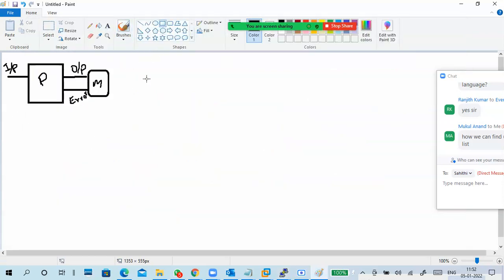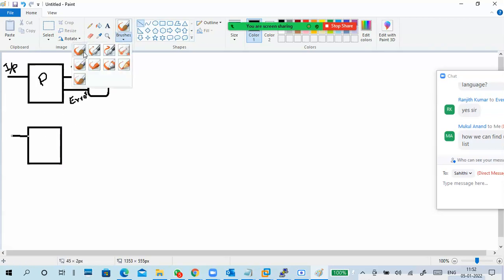Next one, what I'm going to do is, I'm giving an input, and I want to redirect this input or output. So first of all, output redirection. So this is the process, and it's generating both output as well as error.